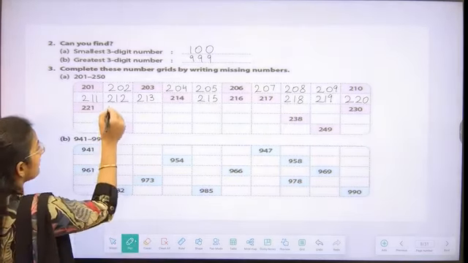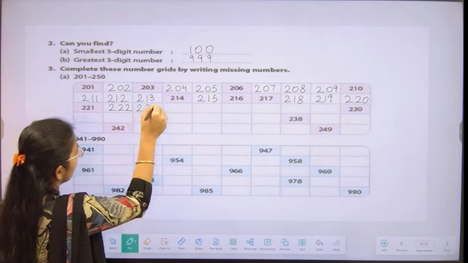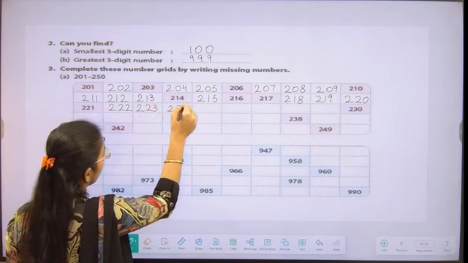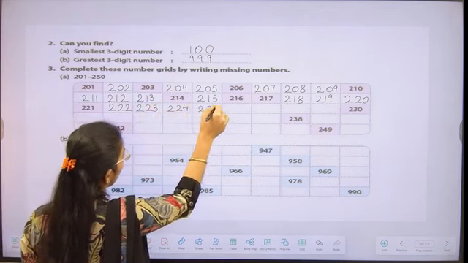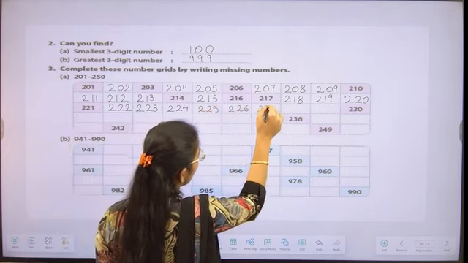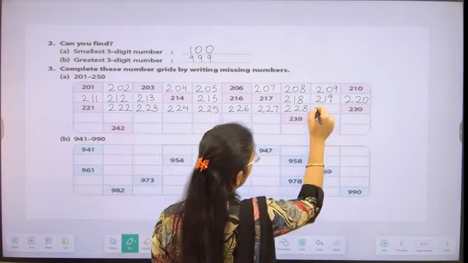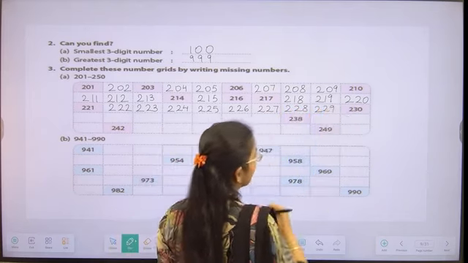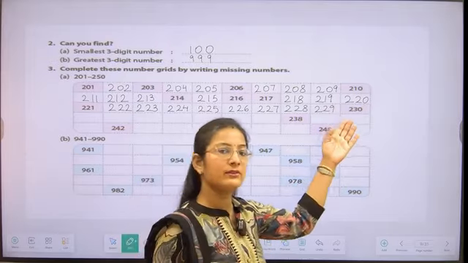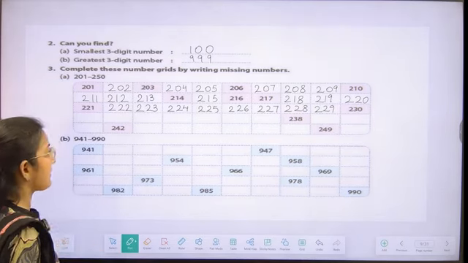Then we are going to write 222, 223, 224, 225, 226, 227, 228, 229. And we can see that 230 is already written for us, students. Let's move to the next line.